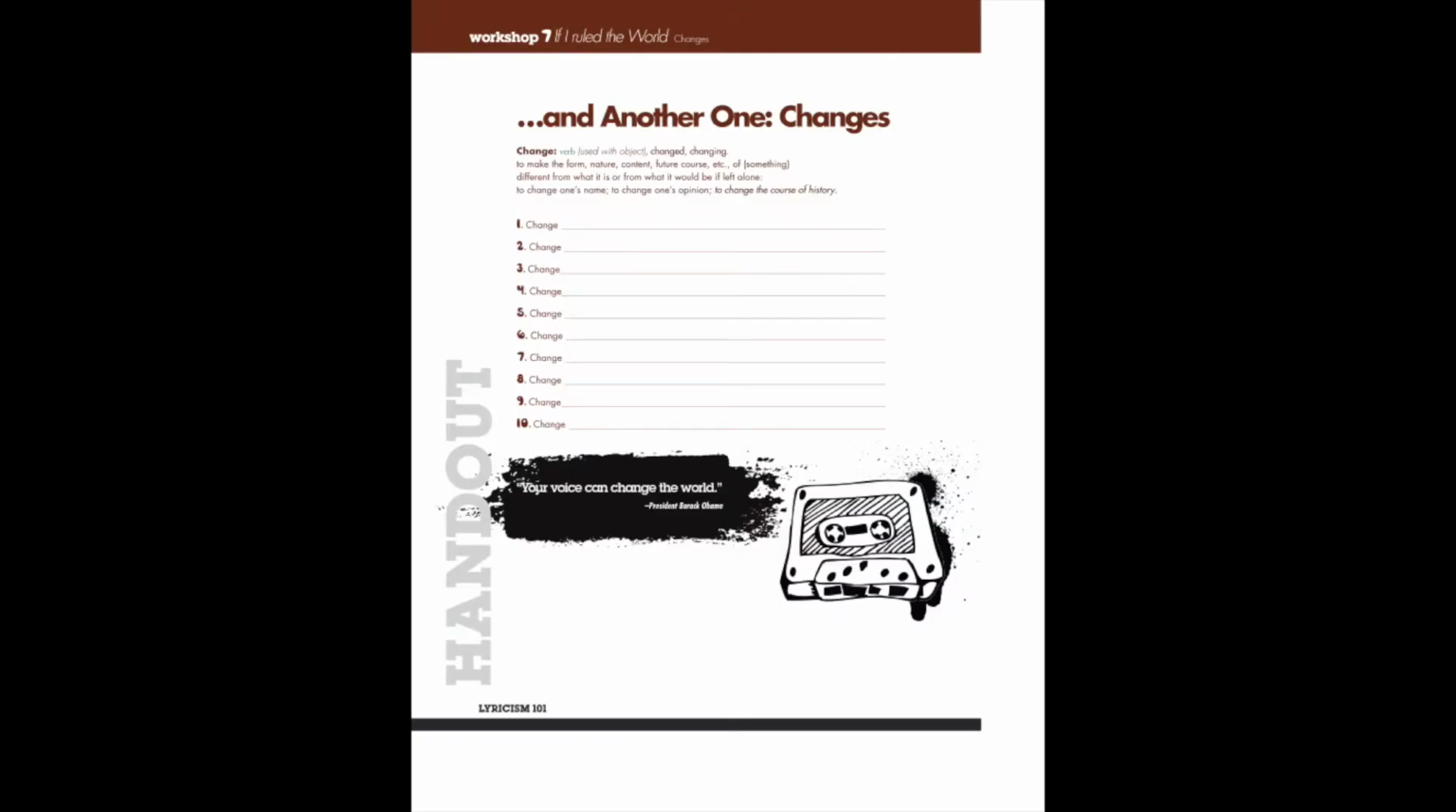So on screen now, you're able to see And Another One Changes. This handout will be available in the description of this video. Like I explained before, in this activity, you will be using the first word change for each line and then creating different lines about what sort of change you want to see in society, what sort of change you want to see in your communities, what change do you want to maybe see in your own life, right, with what makes you happy or what makes you sad.